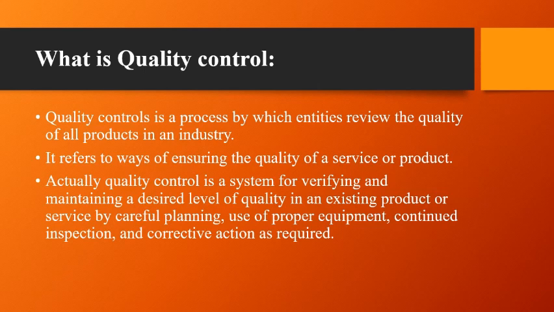Quality control is a process by which entities review the quality of all the products in an industry. It refers to ways of ensuring the quality of a service or product. Actually, quality control is a system for verifying and maintaining a desired level of quality in an existing product or service by careful planning, use of proper equipment, continued inspection, and corrective action as required.